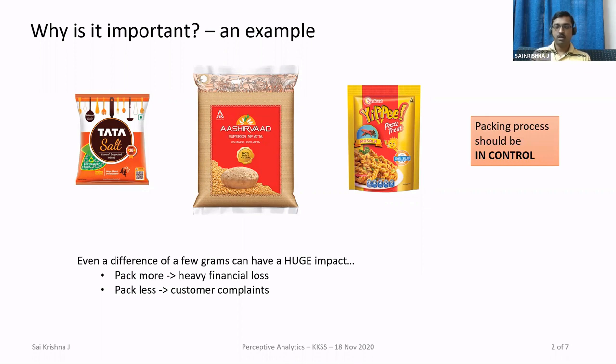But to what extent should you give that tolerance? Practically, it's not possible to manufacture everything exactly as per that 500 gram pack. So you have to give some tolerance, but what is the correct level of tolerance or allowance to give? In other words, the packing process should be in control. By in control, I mean it should be within the correct range of tolerance. Okay, so why are we saying this? Because even a difference of a few grams can have a huge impact.